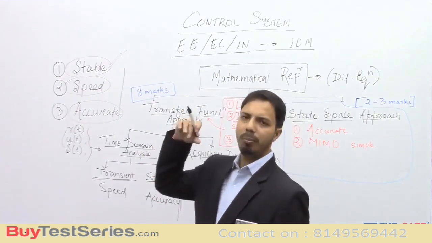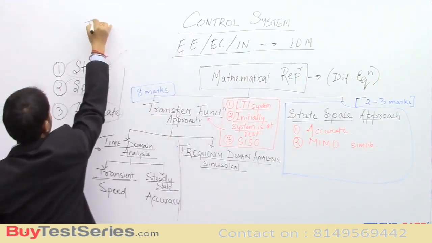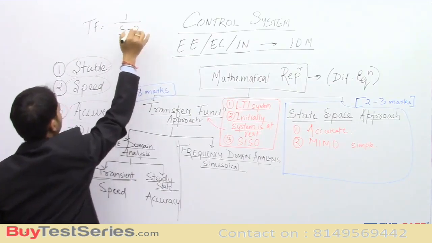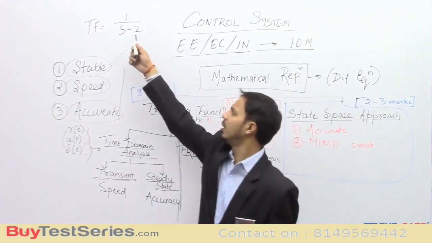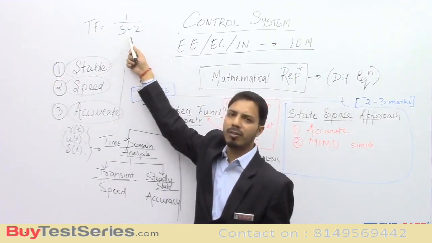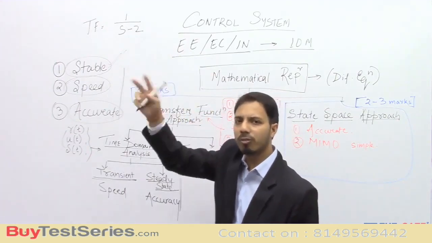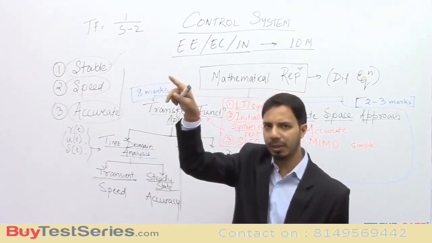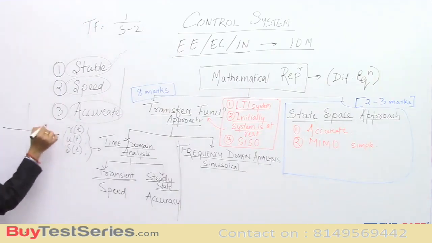But if a pole is on the right hand side, why? See, suppose a transfer function is something like 1 by s minus 2. That means the denominator is s minus 2, and if I solve the denominator, I will get s equal to 2. So 2 is a pole of the system. Now this pole is on the right hand side of the S plane. If I draw the S plane, 2 is on the right hand side.